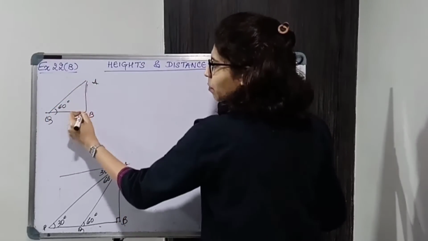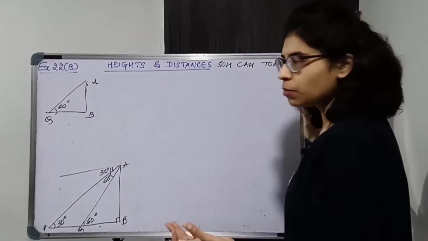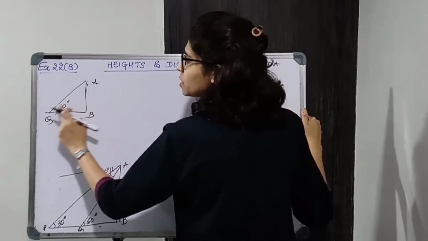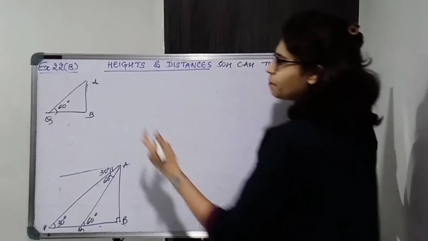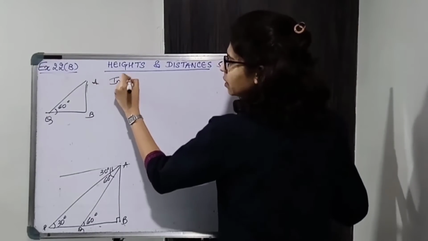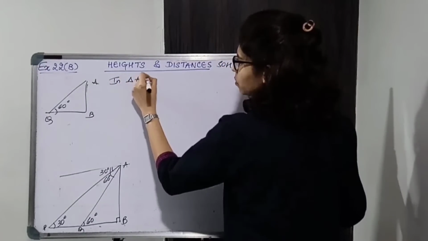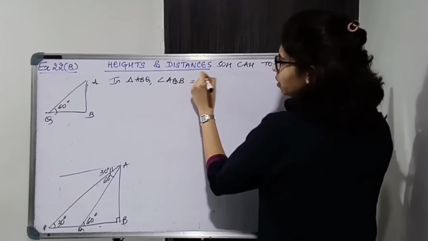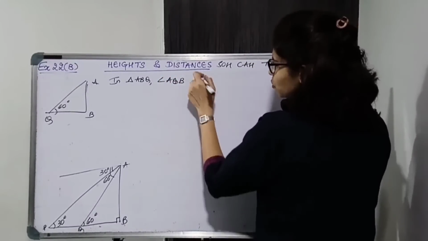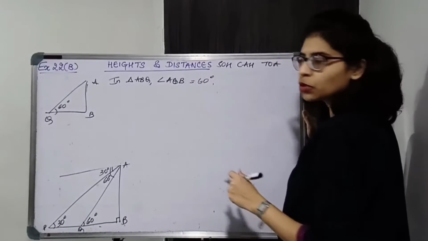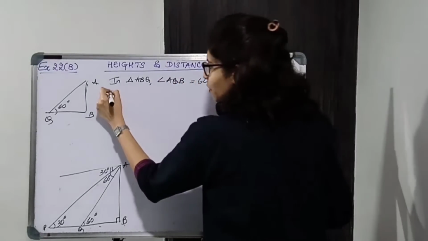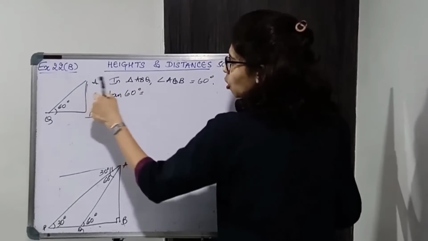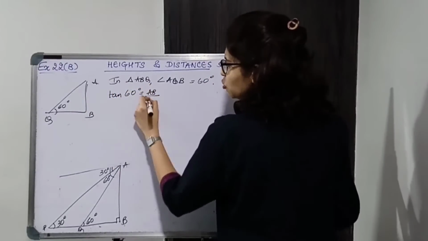We have to relate AB and QB, because these two sides are present in both the triangles. So we have to relate the opposite of the angle and the adjacent of the angle. So in triangle ABQ, angle AQB is equal to 60 degrees. Just write down the angle, write down the given and then start with the trigonometric ratio. So tan 60 is equal to opposite upon adjacent.